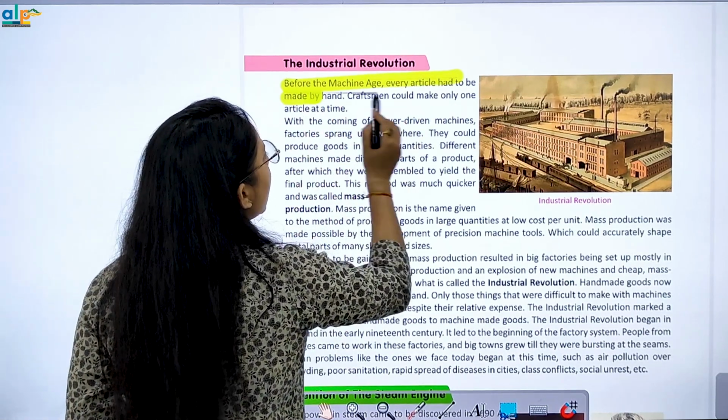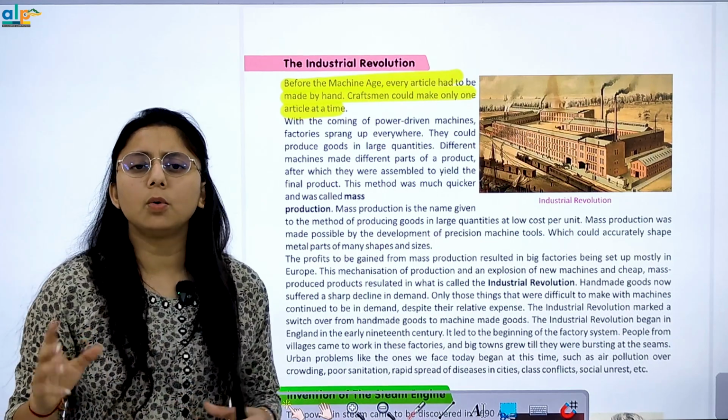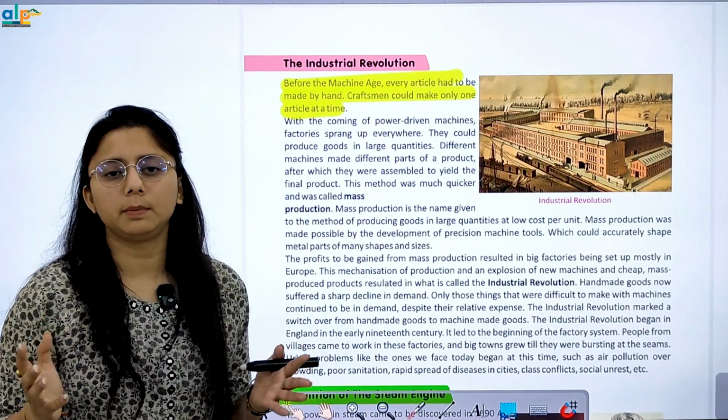Now, the industrial revolution. Before the machine age, articles had to be made by hand. So craftsmen could make only one article at a time.